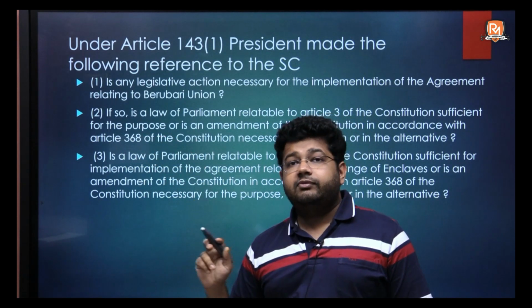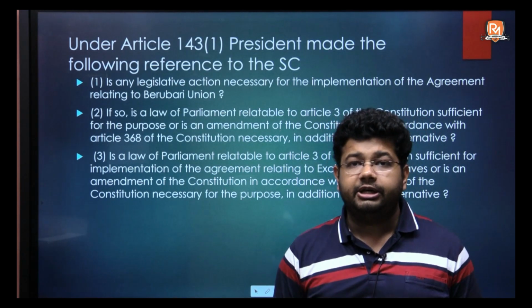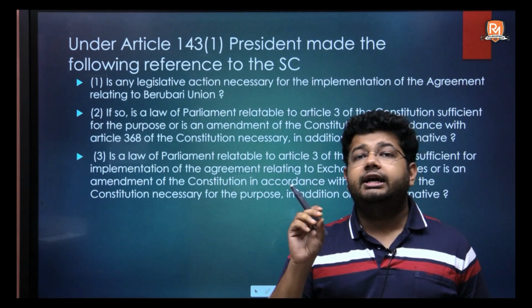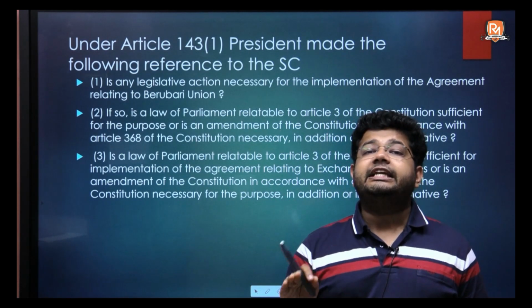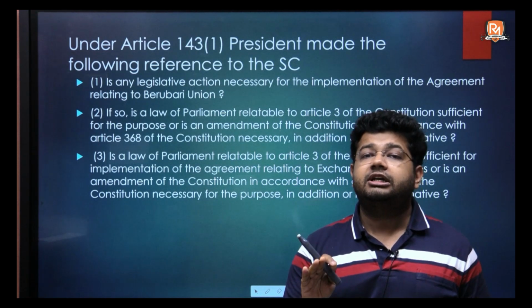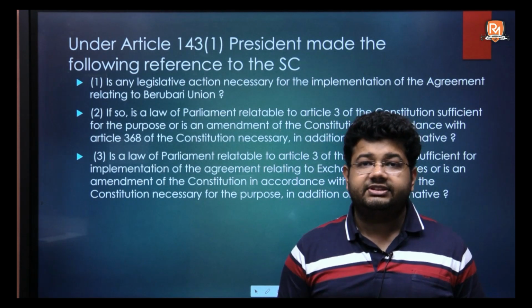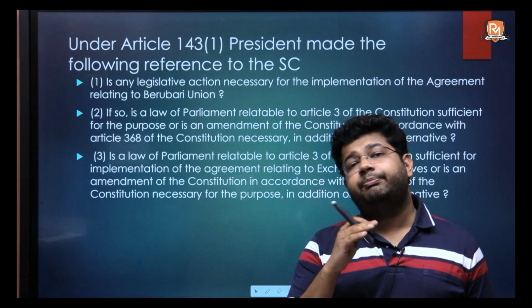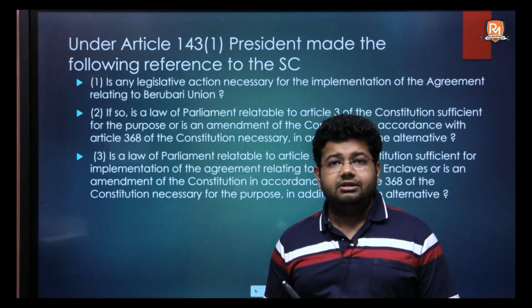Question 2 says that if a law has to be made in order to implement this agreement, should a law under Article 3 of the Constitution be sufficient, or is there a need of constitutional amendment under Article 368, or both are necessary, or is there a provision that either one of the things can be done by the government.